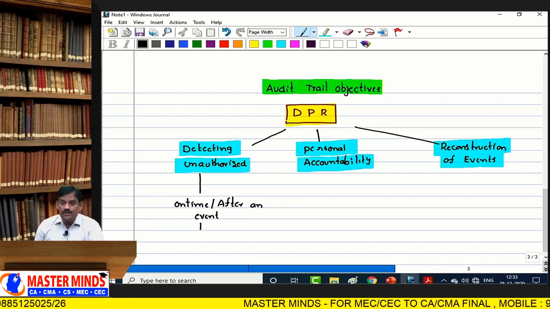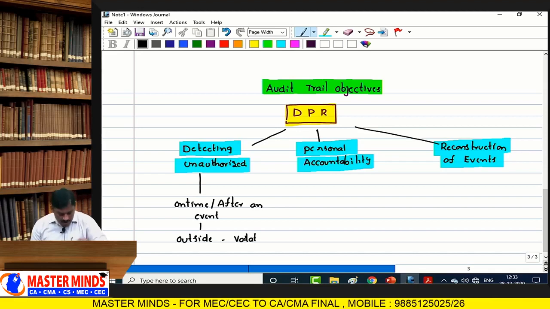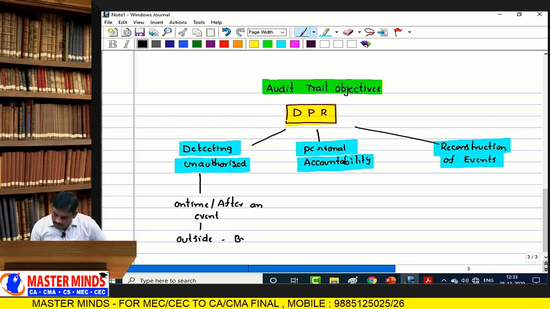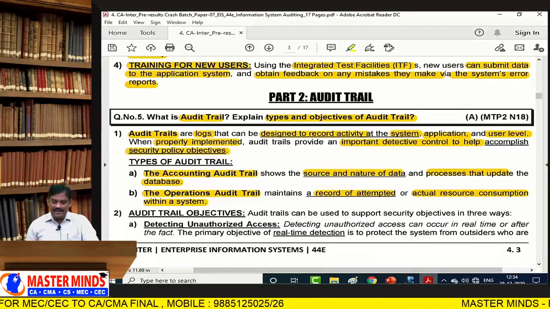We always try to identify the activities which are generated from the outside, who always violate or breach the controls. What is breaching? Violating.